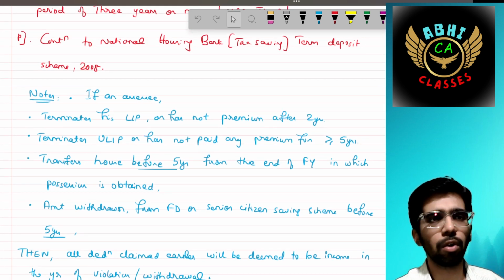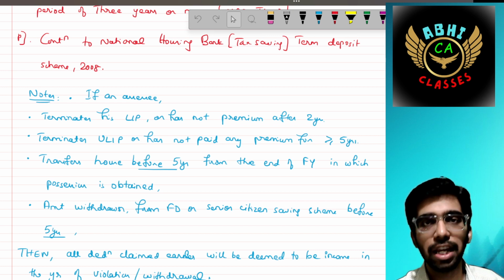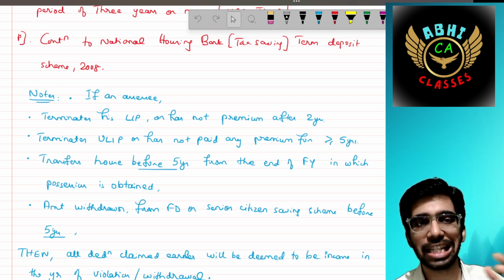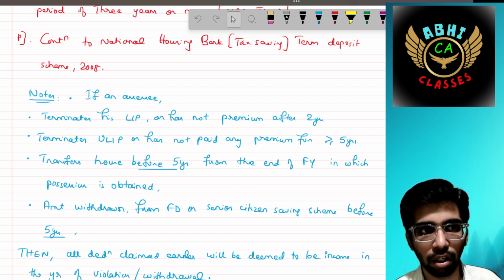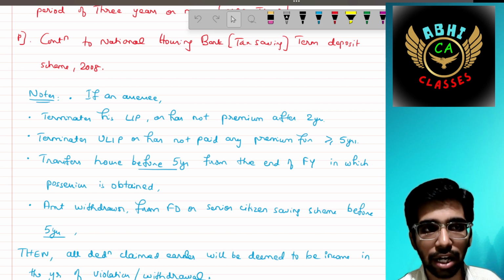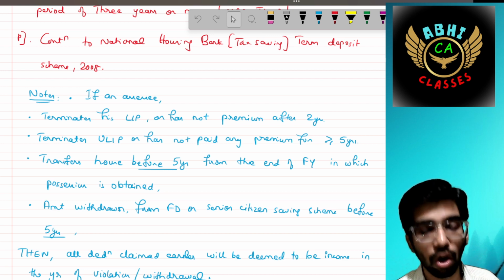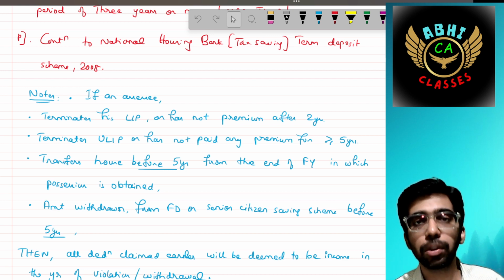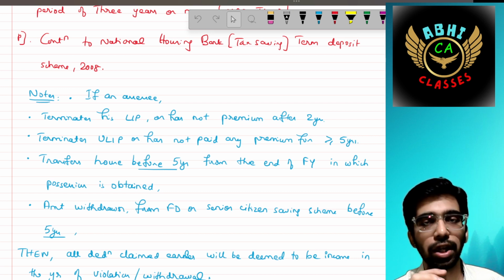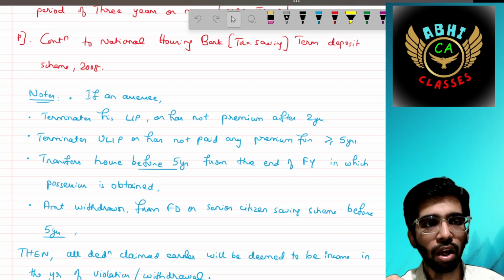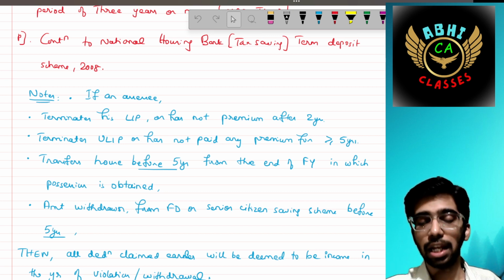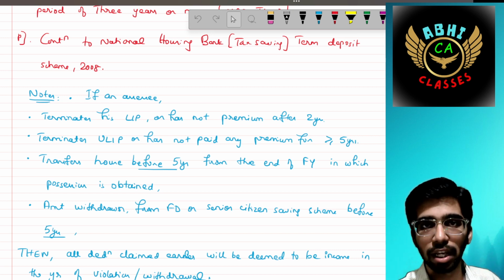Okay, then a very important note: if an assessee terminates his life insurance policy or has not paid the premium after 2 years, or he terminates ULIP or has not paid any premium for 5 years or more, or he transfers house property before 5 years from the end of the financial year in which the possession is obtained. For example, he should not sell his house property for at least 5 years. If he sells, then what are the procedures?